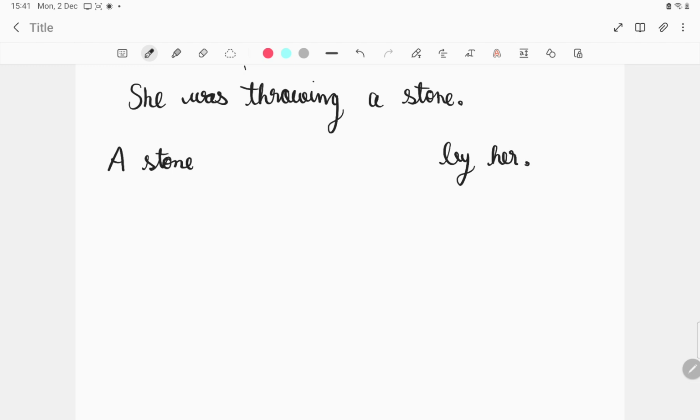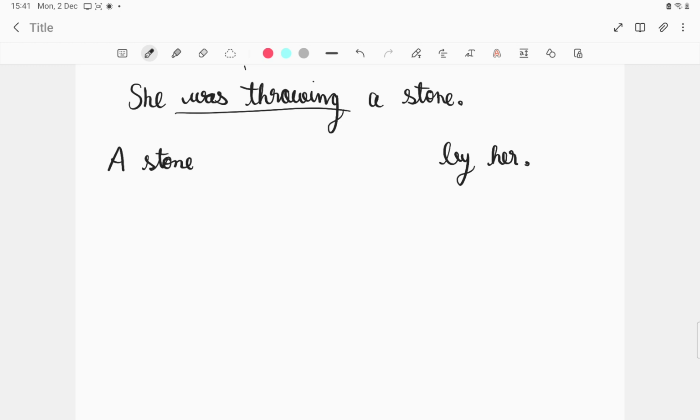Now in the middle, this is just for reference. Of course, while writing the sentence, you have to write it in continuation. Was throwing is the verb. Now if we notice, was throwing is in past continuous tense. So in past continuous tense, we have learned that it's was or were plus being plus the verb's third form.